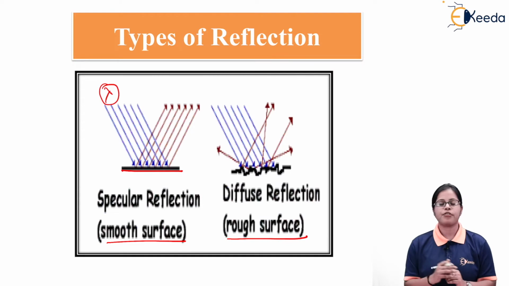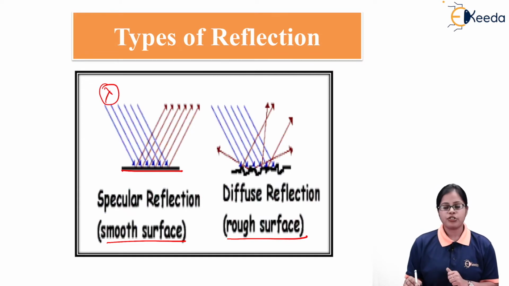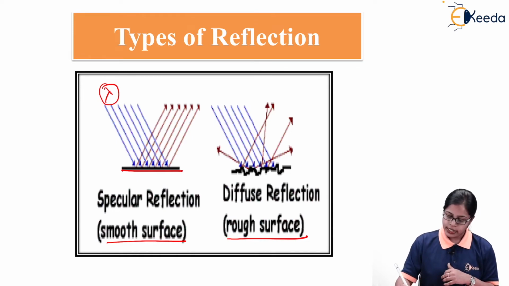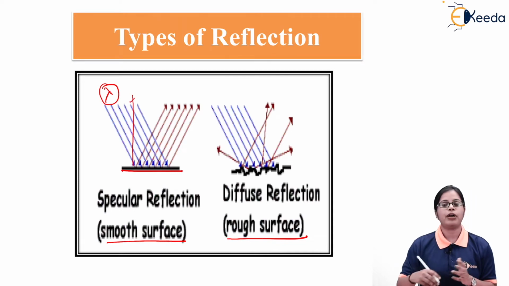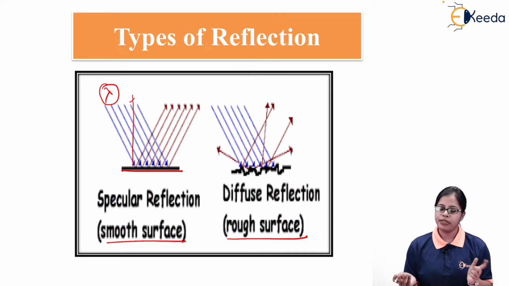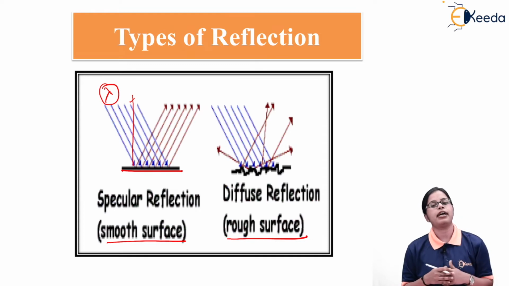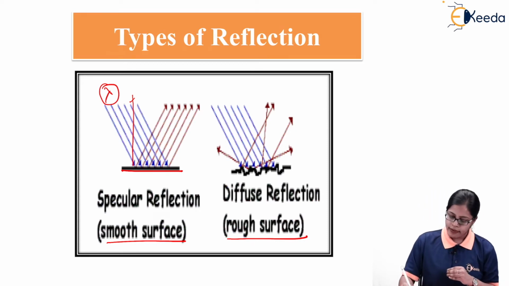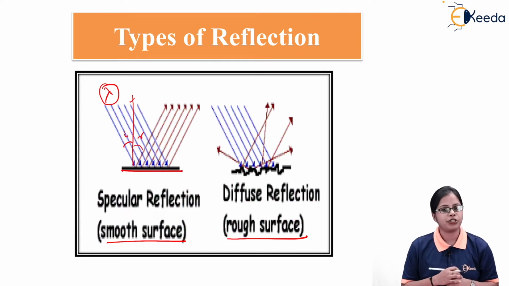Now when you say smooth surface, for different smooth surfaces, the angle of incidence is always going to be equal to the angle of reflection. That means whenever the reflection is occurring at a smooth surface, we can write that the angle of incidence is always equal to the angle of reflection.